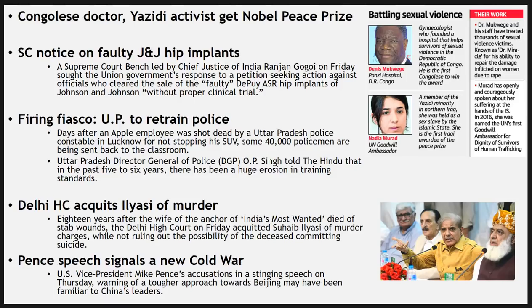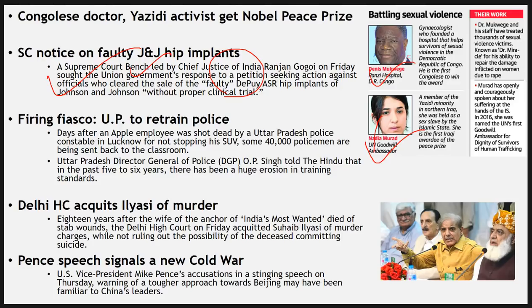Nobel Prize for Peace has been given to Nadia Murad and Denis Mukwege. The Supreme Court has asked the Union government to respond on this PIL petition seeking action on Johnson and Johnson's hip implants.